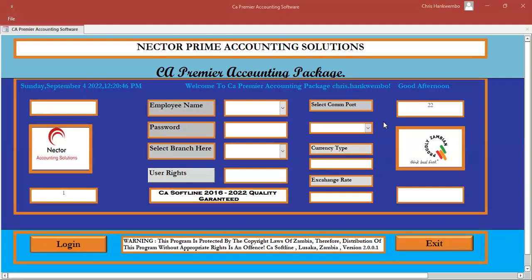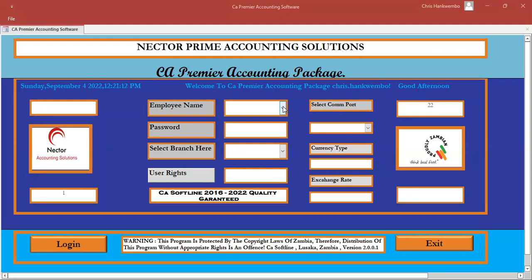So now, without wasting much of your time, let's go into the main accounting modules. For today, we only cover procurement and sales accounting, because we don't have enough time to cover all the 14 modules which are there. We only cover this area alone. So now, how do you log in?